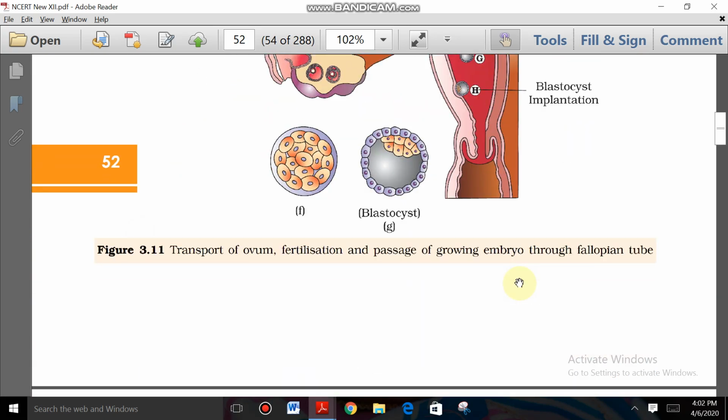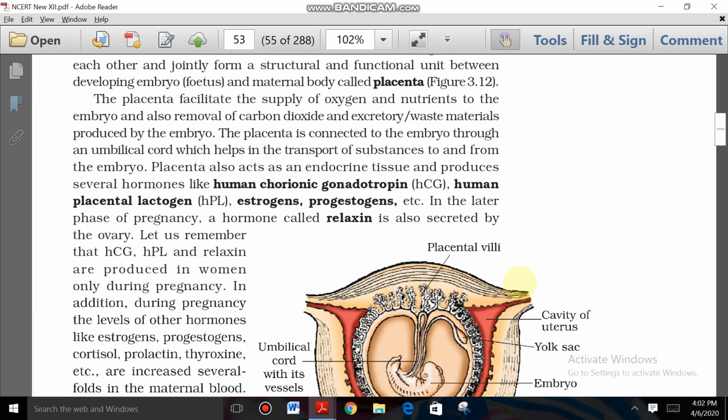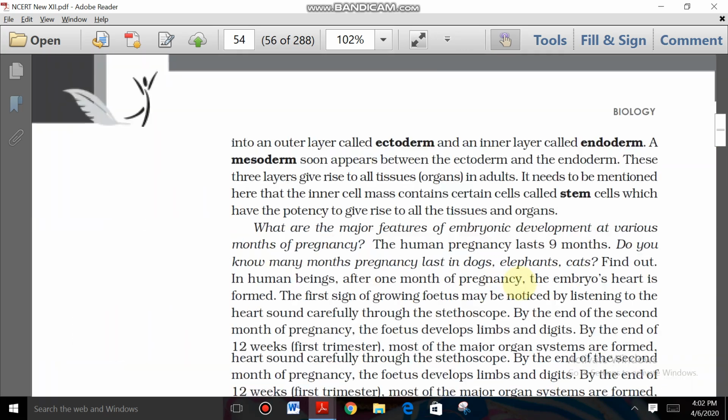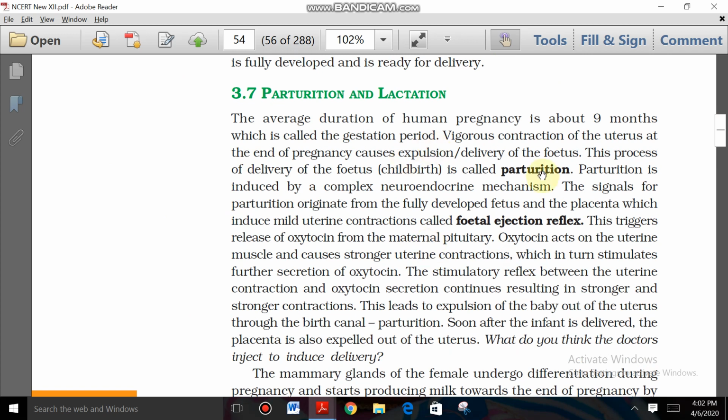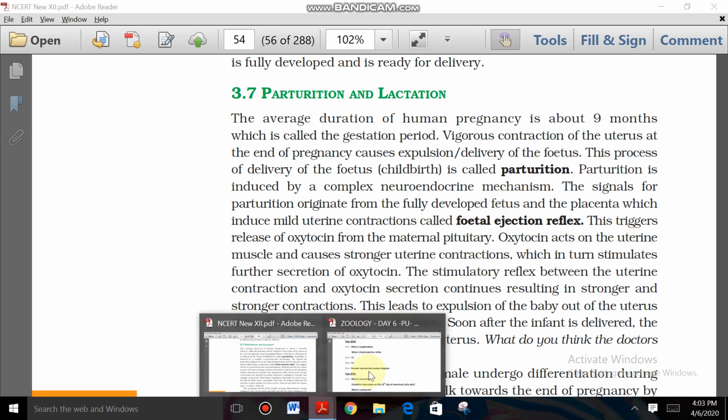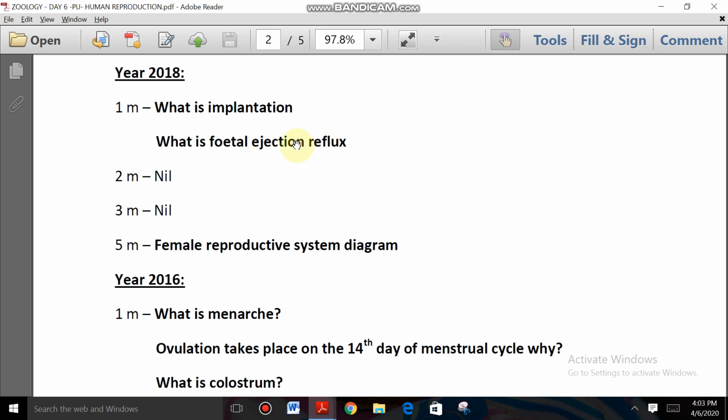So right here, fetal ejection reflex is given in the parturition topic. See, the signals for parturition originate from the fully developed fetus and placenta which induce mild uterine contractions is called fetal ejection reflex. This is a neuroendocrine mechanism. For what purpose? For the delivery of the baby. So a direct definition, it may give 1 mark or 2 marks also.